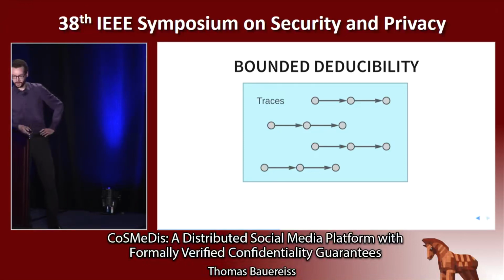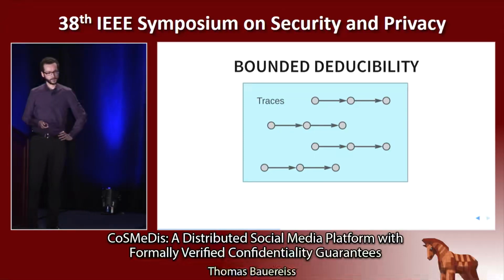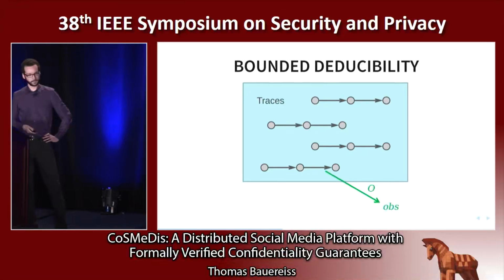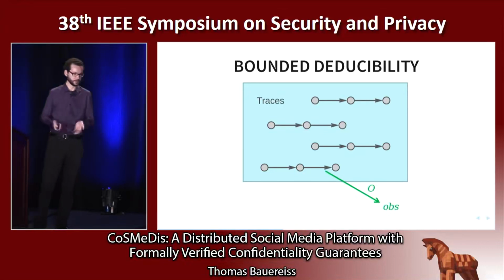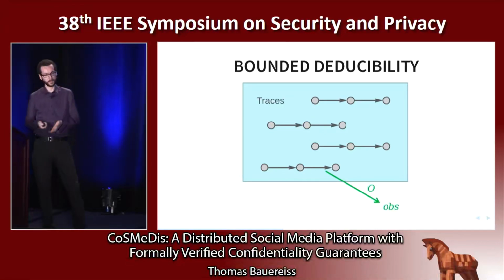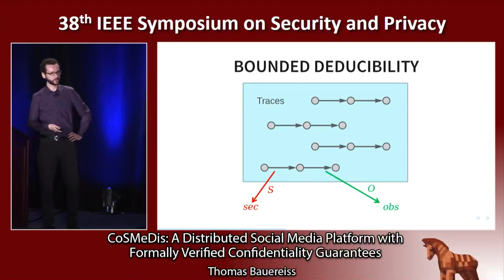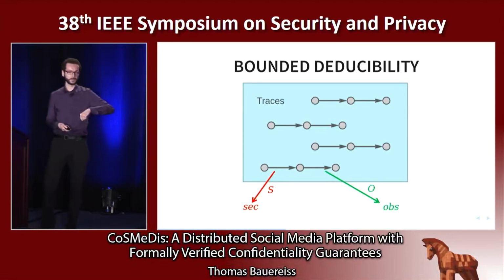We model the power of the attacker using an observation function O that maps a trace to the observation of the attacker. So this contains the information that the attacker can directly gain by observing or interacting with the system. And then we model what the confidential information is using a secret function S. So this extracts the confidential information out of a trace.